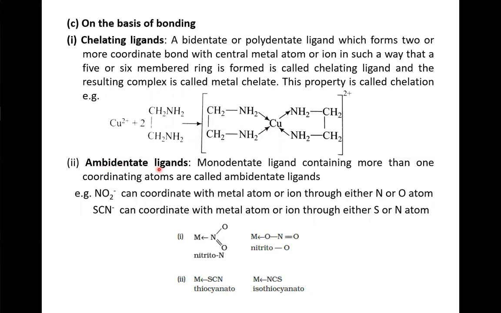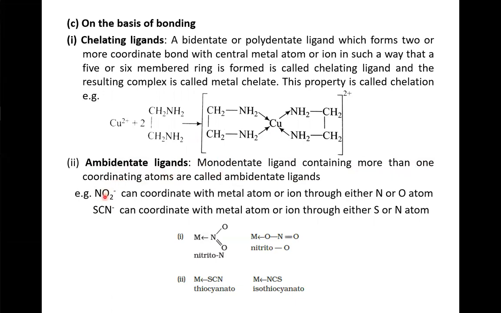Then second, ambidentate ligand. Ambi means both. Monodentate ligands containing more than one coordinating atoms are called ambidentate ligands. For example, NO2 minus and SCN minus. Remember, at a time it can donate only one lone pair of electrons.